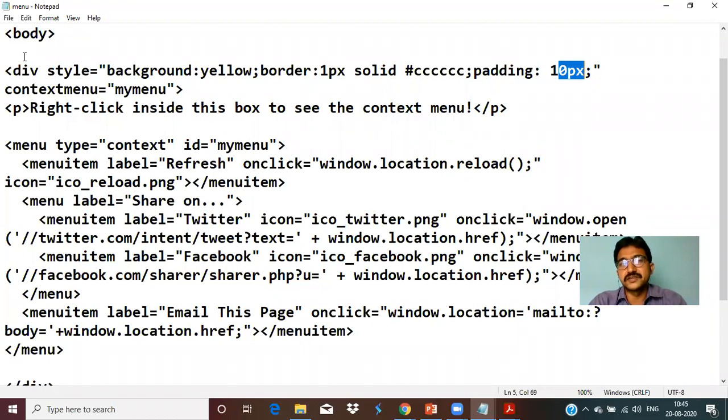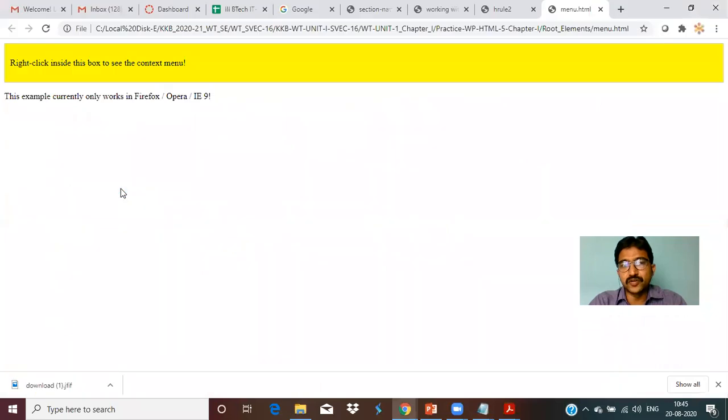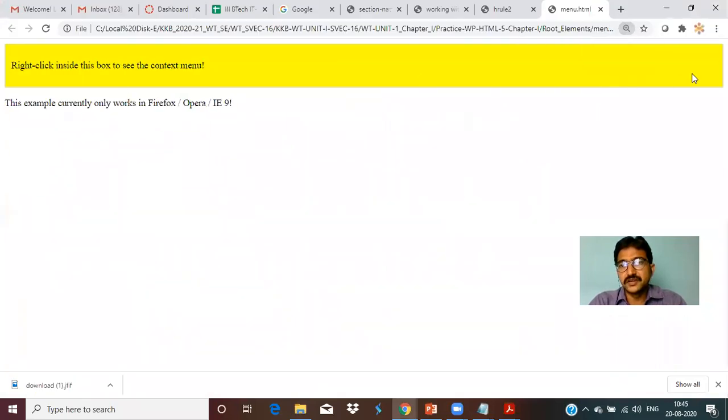This is a context menu equal to my menu. The context menu is nothing but, for this menu, we are giving an ID as my menu. Now we are creating a menu over here. Now if you run the program, let me first see the output, how it looks. See, this is a division with a background, a border of 1 px, and 10 pixel padding we are creating over here.